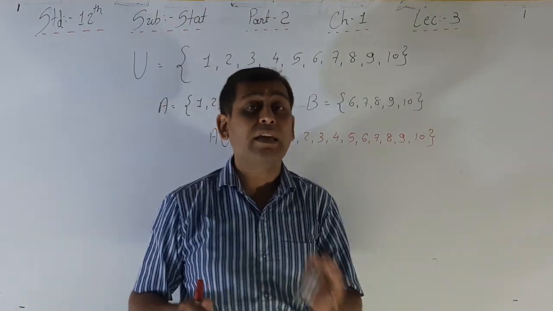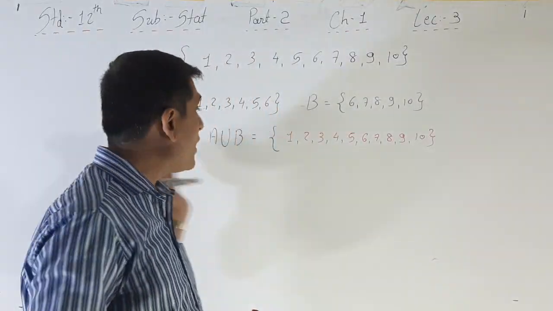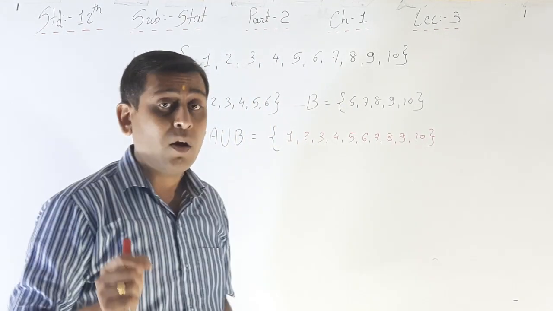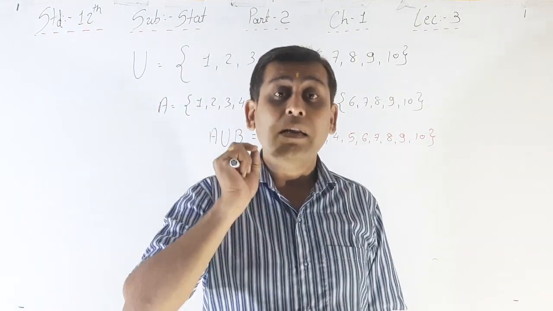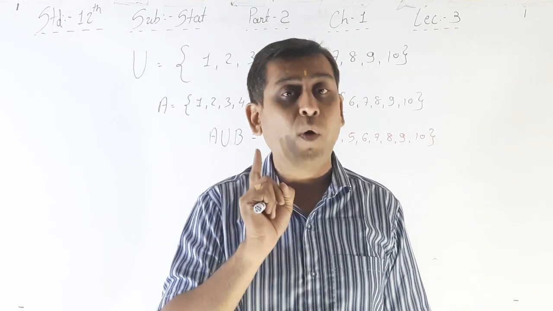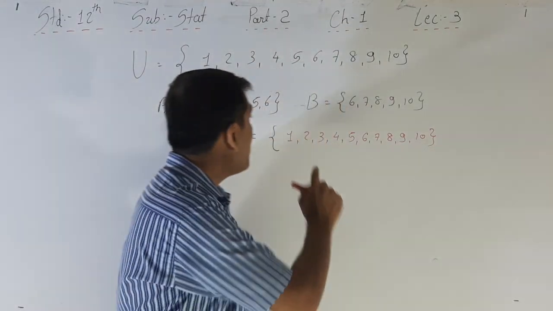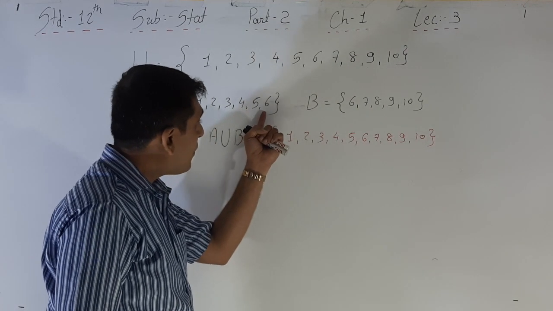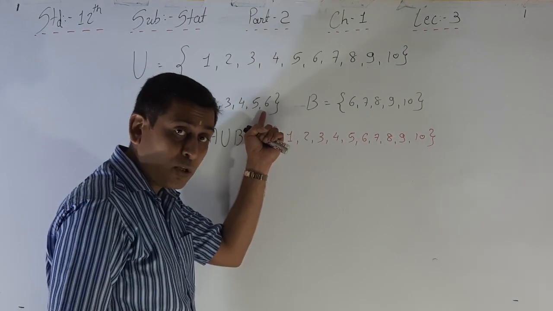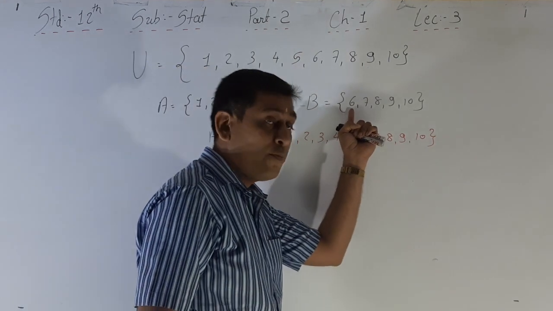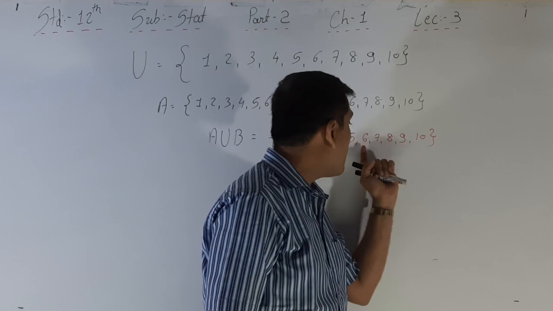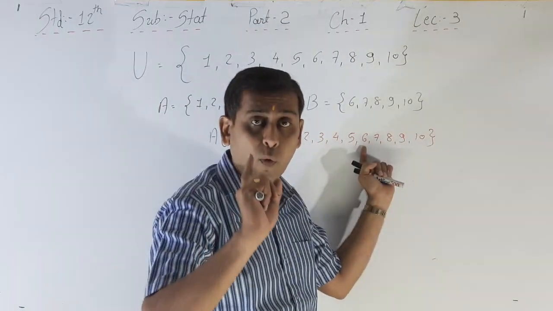But whenever we are taking a union, we have to write all the elements of events A and B, but whatever elements are repeated, we have to take them once only. So here I am taking 6 only one time. 6 is an element of A, and 6 is an element of B also. And whenever we are taking A union B, we have to take 6 only once.